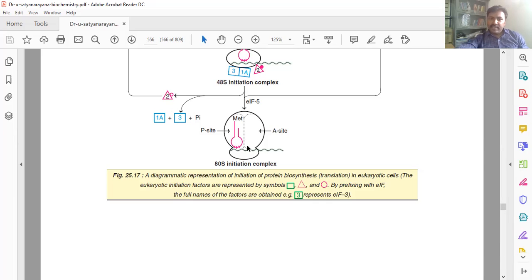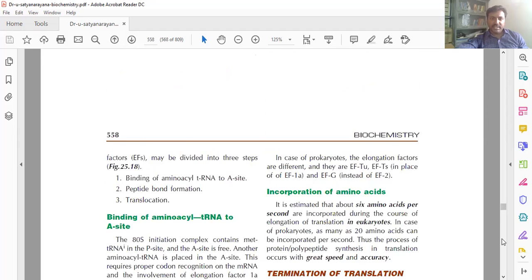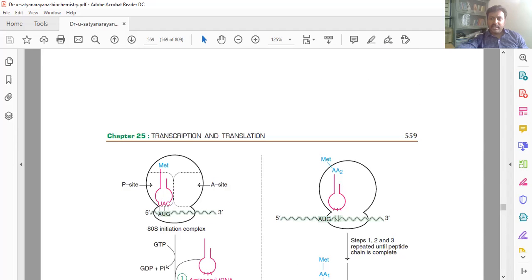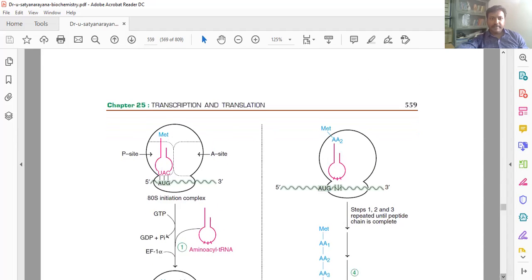Already I said that it binds with the AUG initiating codon exactly. Just observe it here, then we can understand it easily.